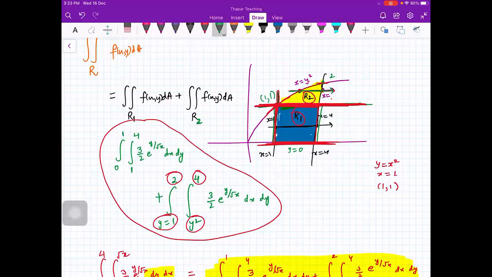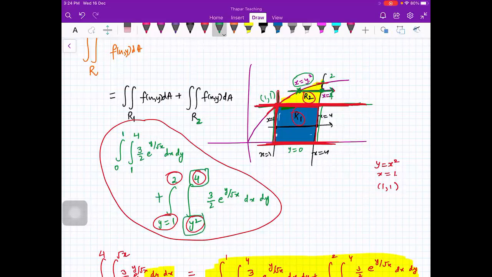I told you, if you want to find out the limits, you will draw a horizontal line. And then you will note the entry point. Entry point here is x is equal to y square. And the exit point. Exit point here is x is equal to 4. So that is why x is equal to y square to x is equal to 4.